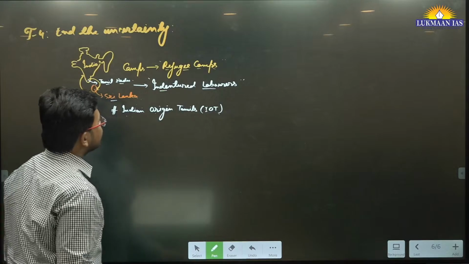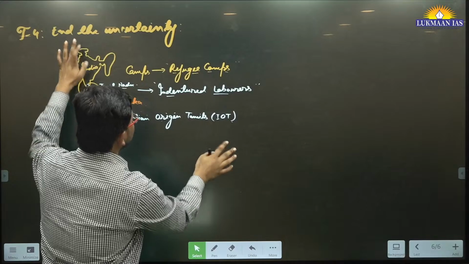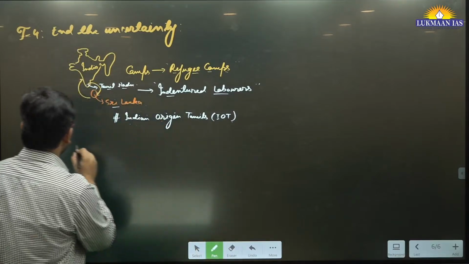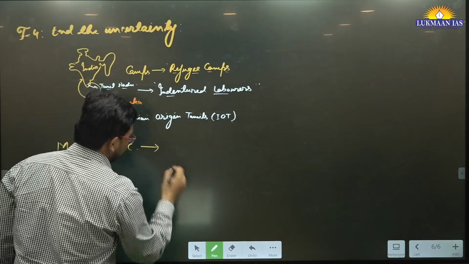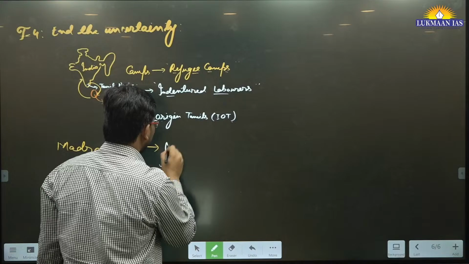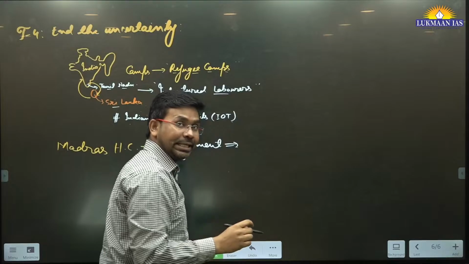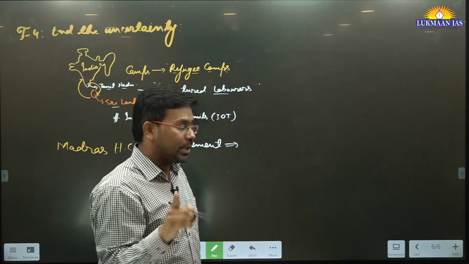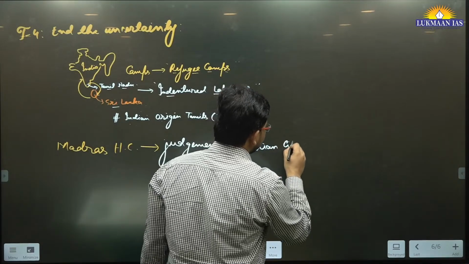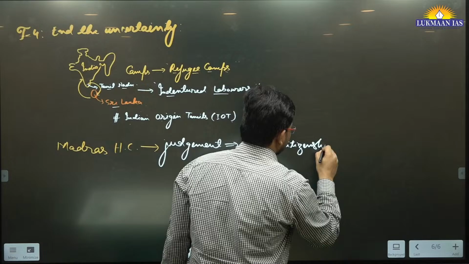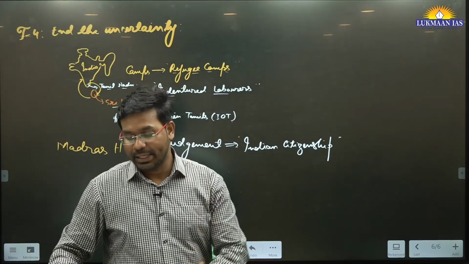So one person has recently approached the Madras High Court, and the Madras High Court has recently given a judgment. In that judgment, the Madras High Court has ordered that Indian citizenship be given to that particular person and his family members. This is the thing. Now we need to understand that in this article they have mentioned two international conventions.